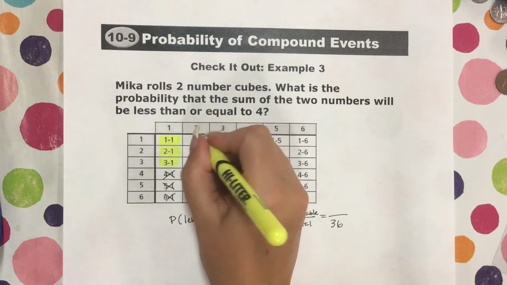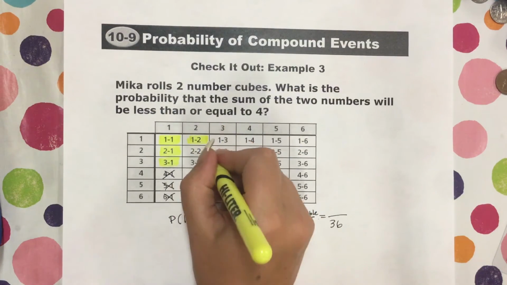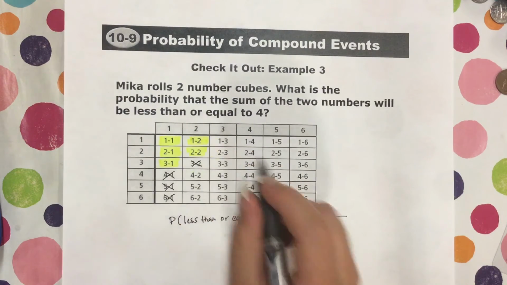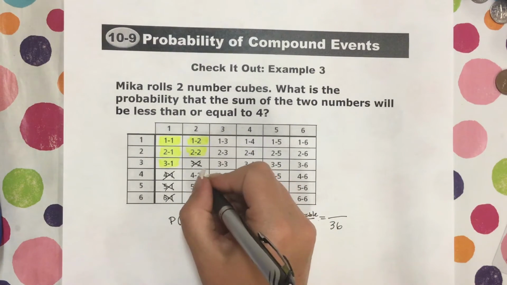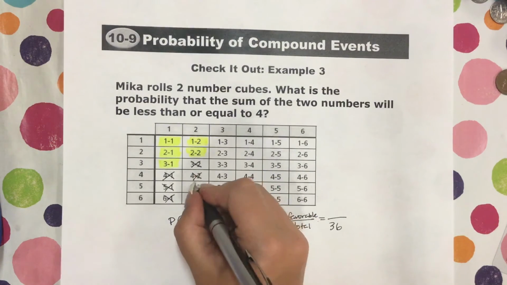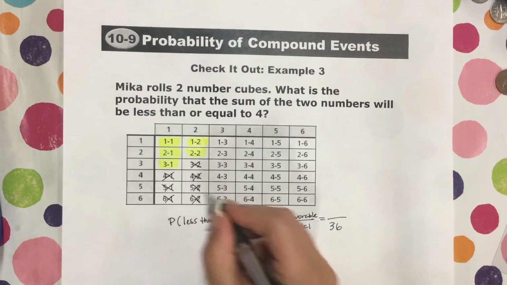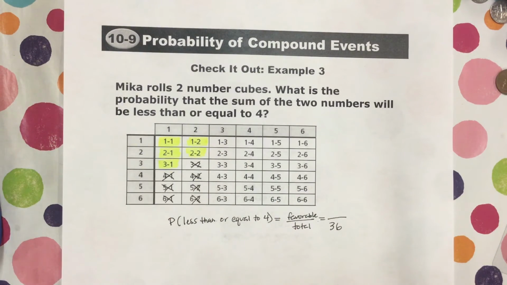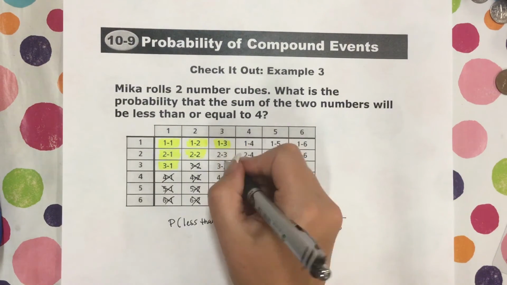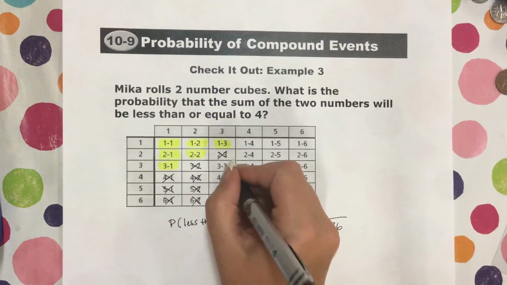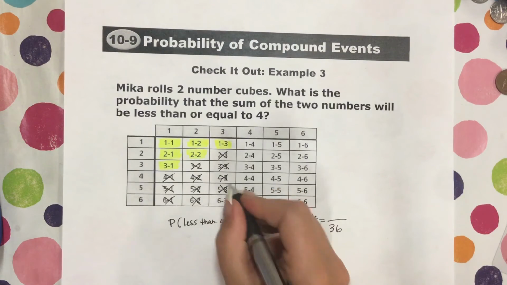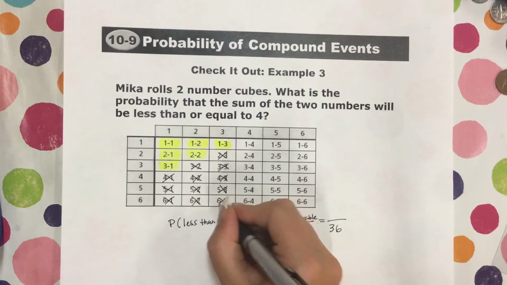1 plus 2 is 3, and that is less than 4. 2 plus 2 is 4, and that is equal to 4, so that's okay. 3 plus 2 is 5, so that's not less than 4 or equal to it. 4 plus 2 is 6, which is not favorable. 5 plus 2 is 7, which is not favorable. 6 plus 2 is 8, which is not favorable. 1 plus 3 is 4, and that is favorable because it's equal to 4. 2 plus 3 is 5, which isn't favorable. 3 plus 3 is 6, 4 plus 3 is 7, and 5 plus 3 is 8, none of which are favorable. 6 plus 3 is 9, that's too big.